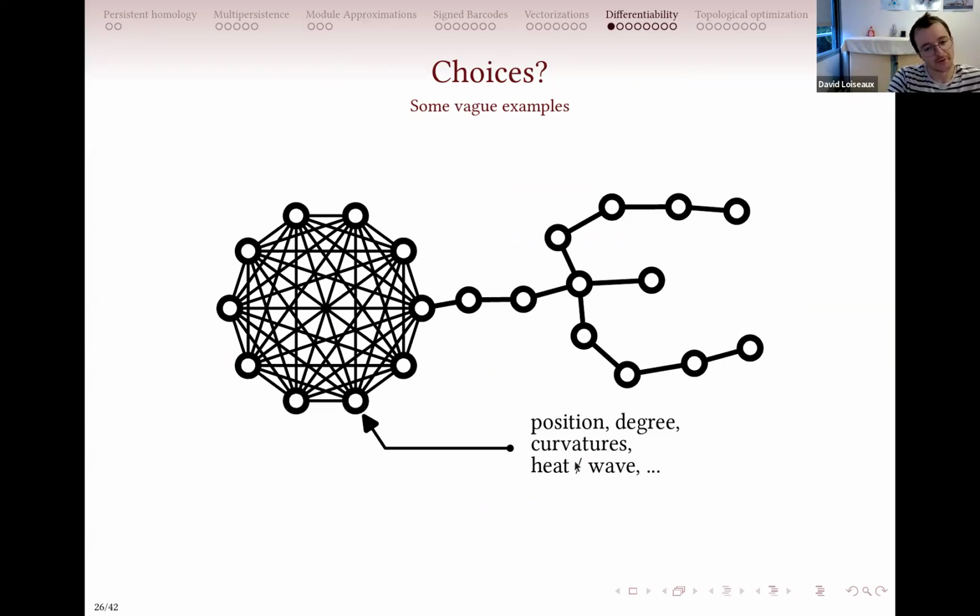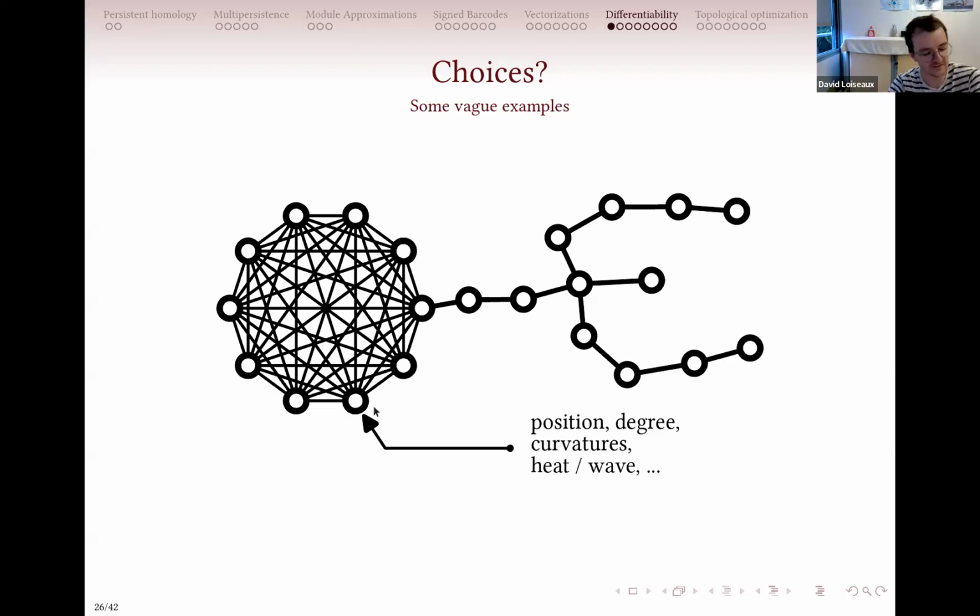You can also compute curvatures. If you imagine the curvature of a manifold, you can interpret it as a flow rate on this manifold, and you can take this interpretation and define another curvature on graphs. That gives you a way to give a value to each node. You can also use the Laplacian of the graph to define heat kernels and wave kernels. So you can create a bunch of stuff on a graph.